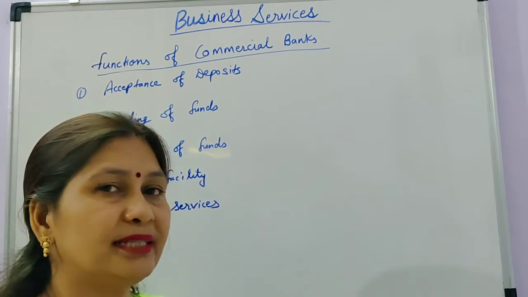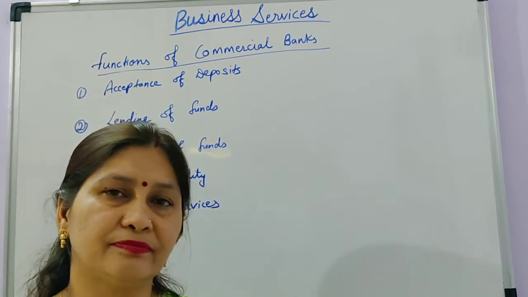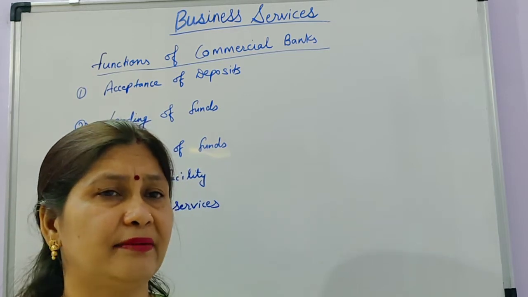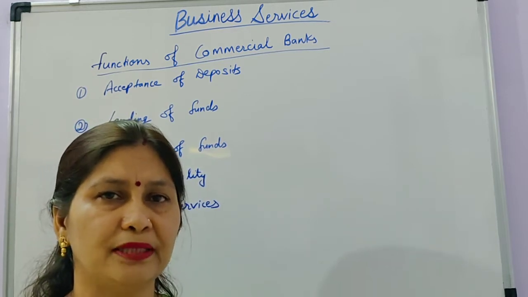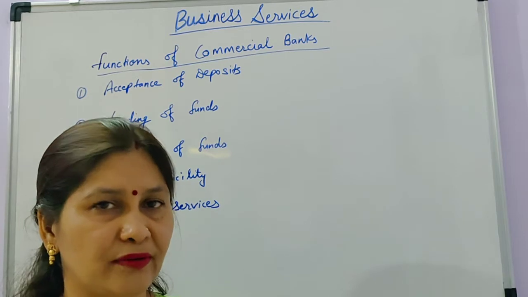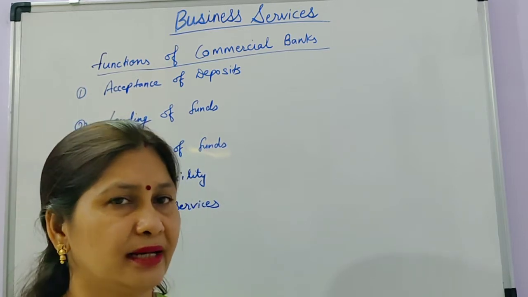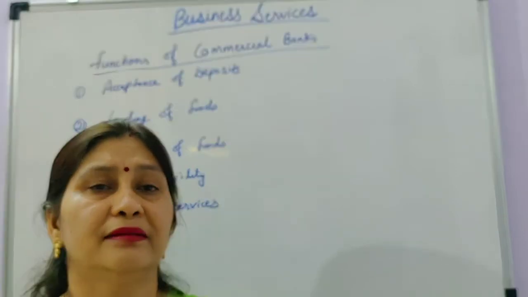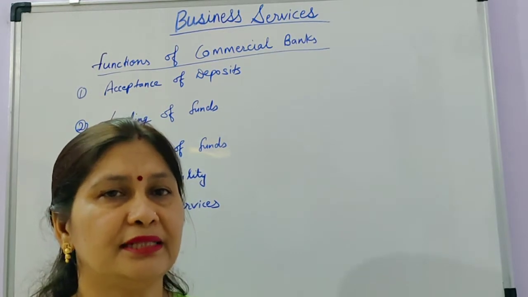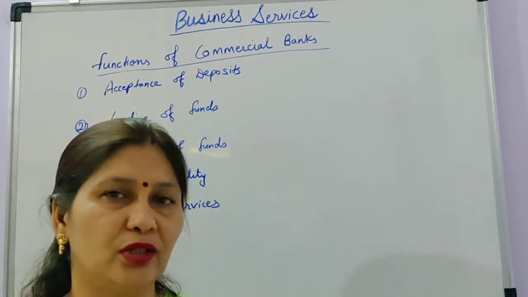So the bank is providing the check facility, that is, we can make a check to the person to whom we have to make a payment, or from whom we have to take payments, and through this check we can make transactions. Generally, checks are of two types, that is, bearer check and cross check.